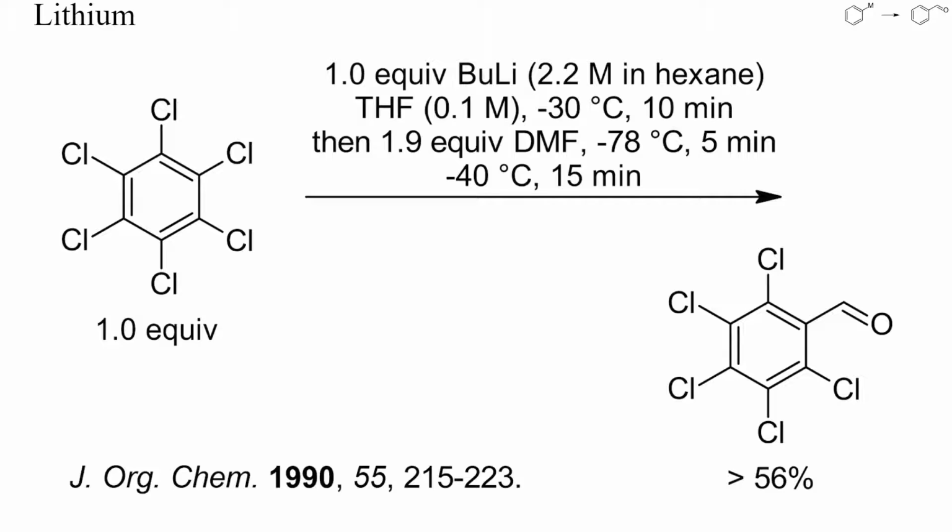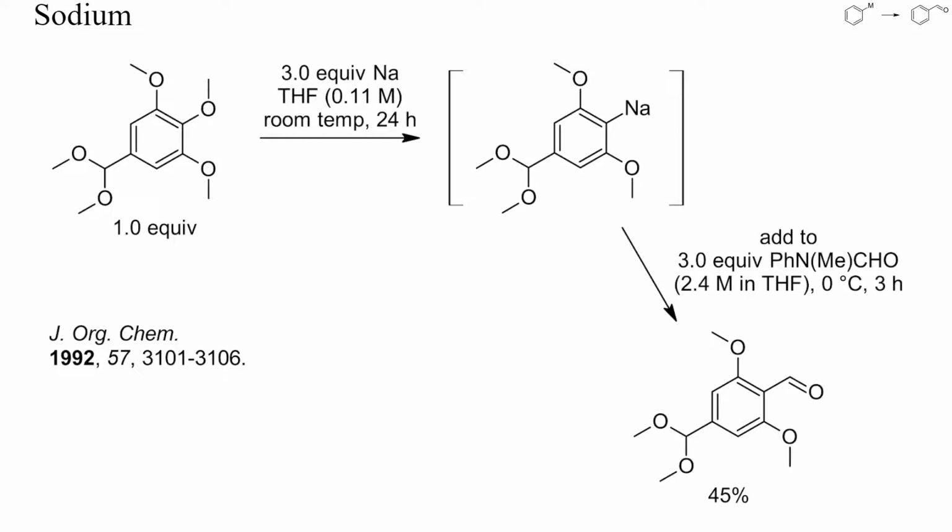Polychloroarenes are strongly acidic, and the metalated arenes are therefore weak nucleophiles only. Nevertheless, a fair yield of benzaldehyde could be obtained here by reaction of the lithiated arene with DMF at -40°C for only 15 minutes. This is a rare example of metalation by substitution of a methoxy group with sodium. The resulting intermediate was probably stabilized by the two adjacent methoxy groups.